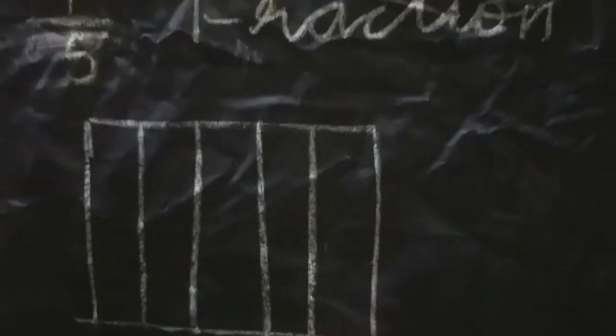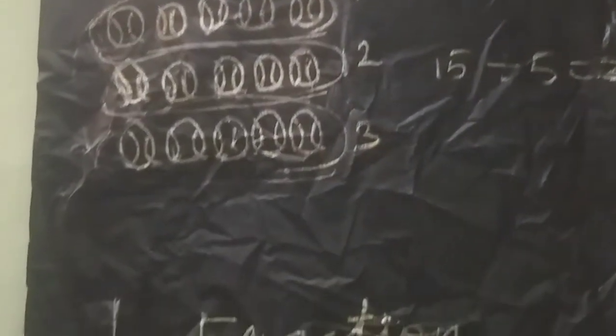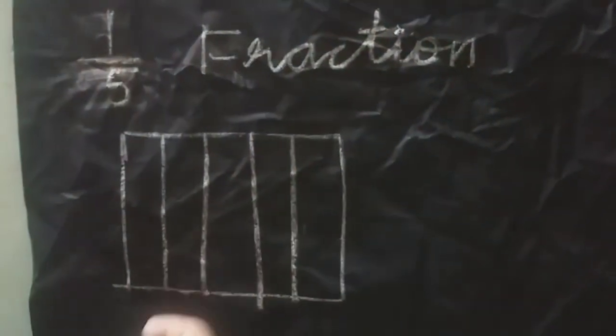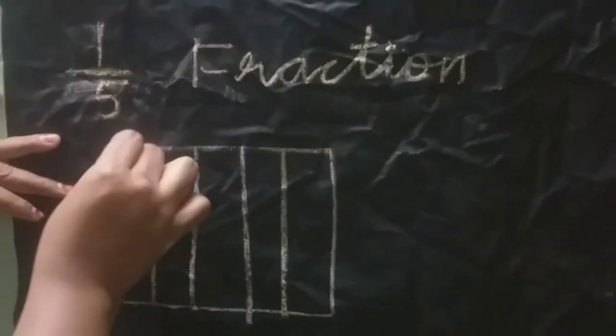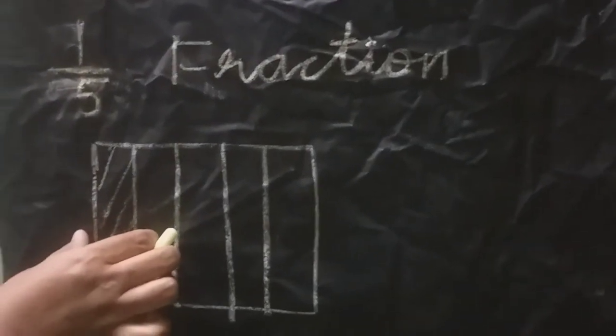Here, listen. How will you read this sum? 1/5. So, see. In a fraction, one whole object is there. In division, 15 objects are there. In a fraction, only one whole object, and we have to divide that one whole object into equal parts. Here only one, that is one part.